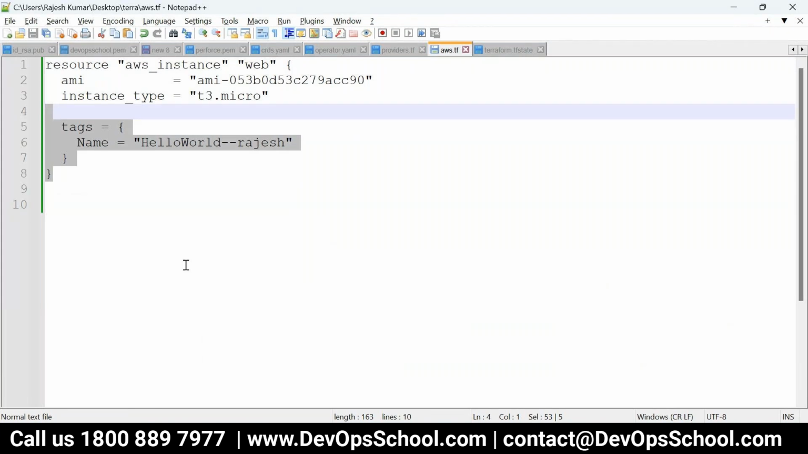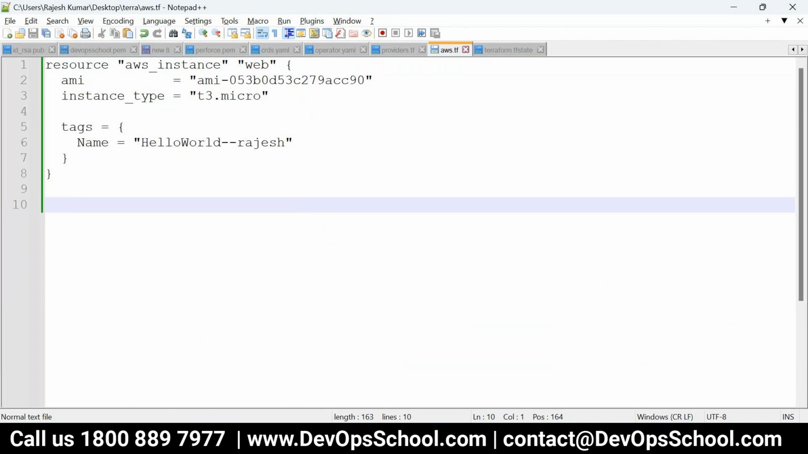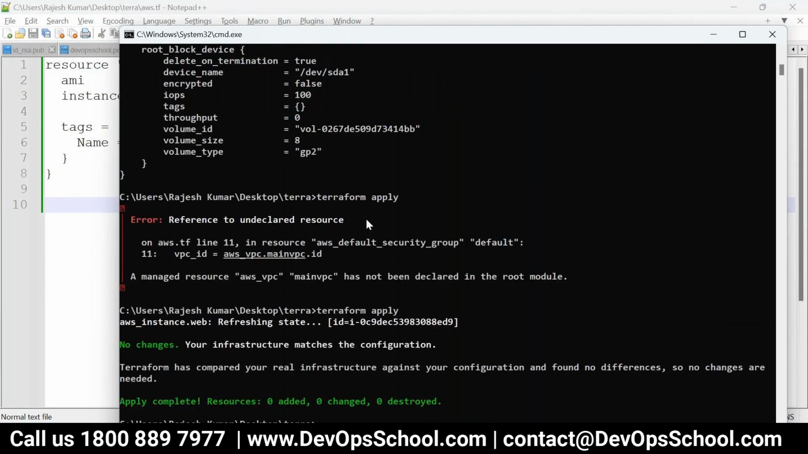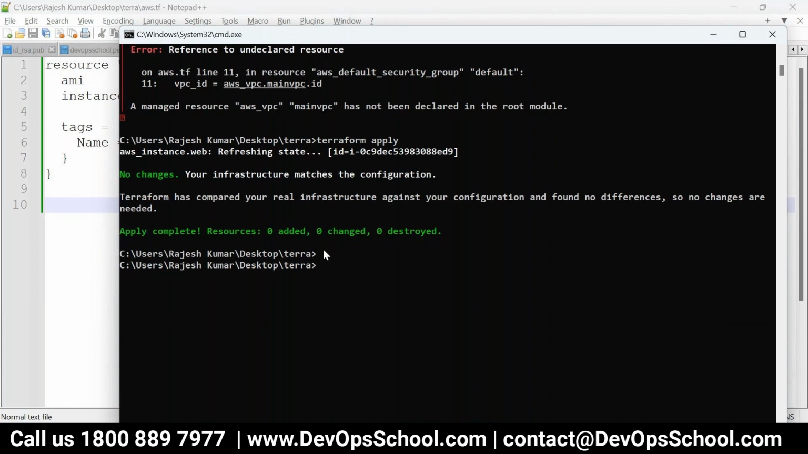Mind it. So I change this here, and now why is it taking time? See, I hit it multiple times, so 0 resources, 0 change. But now I'll apply one more time. This time it should be 1 change, 0 destroy, 0 added. Let it come.